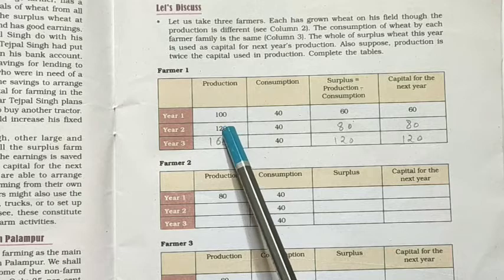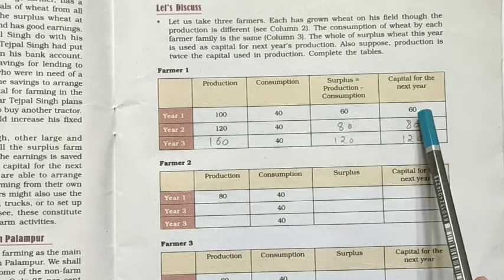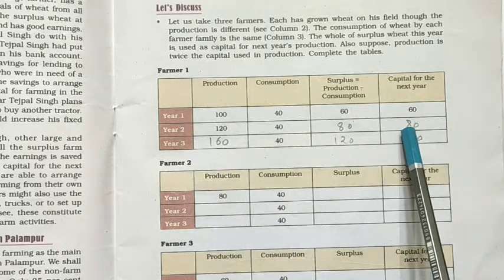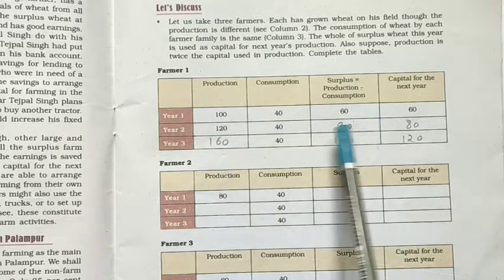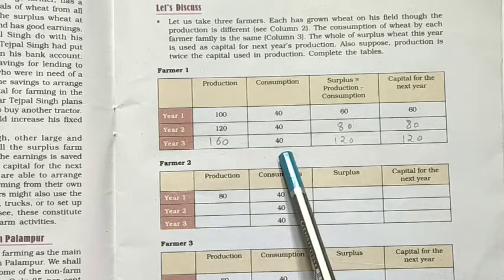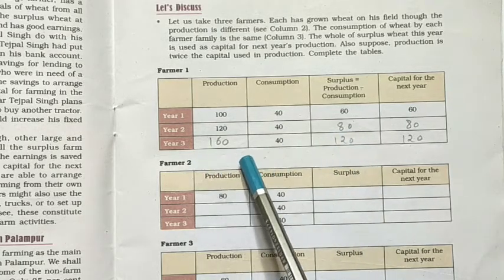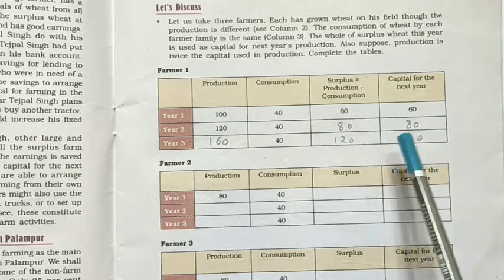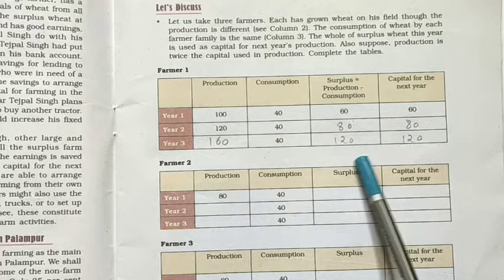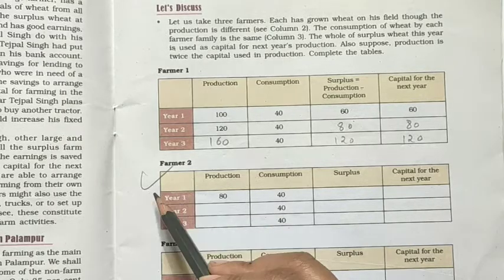In the production of year 3, again it will be doubled. The capital for the next year of year 2, that is 80, will be doubled in the production of year 3. So it becomes 160. Consumption is 40. So the surplus will be 120. Subtracting, 160 minus 40, we get 120. So the capital for the next year will again be 120, same as surplus. Use the same method and fill the columns of these two tables. This will be your homework.